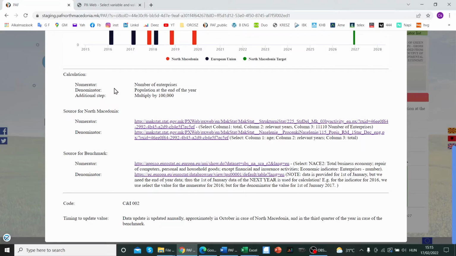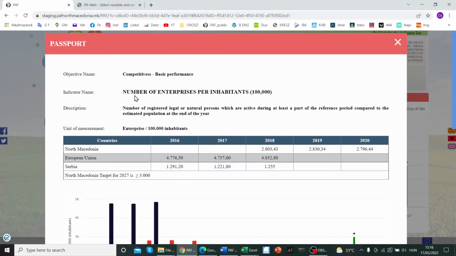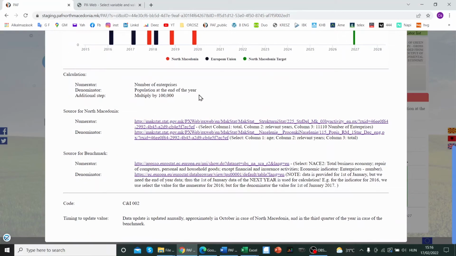For example, in case of this indicator, you have to divide the numerator, which is the number of enterprises, by the denominator, which is the population. And you also have an additional step. You have to multiply this value by 100,000. You have to multiply it by 100,000 because the indicator is the number of enterprises per 100,000 inhabitants.